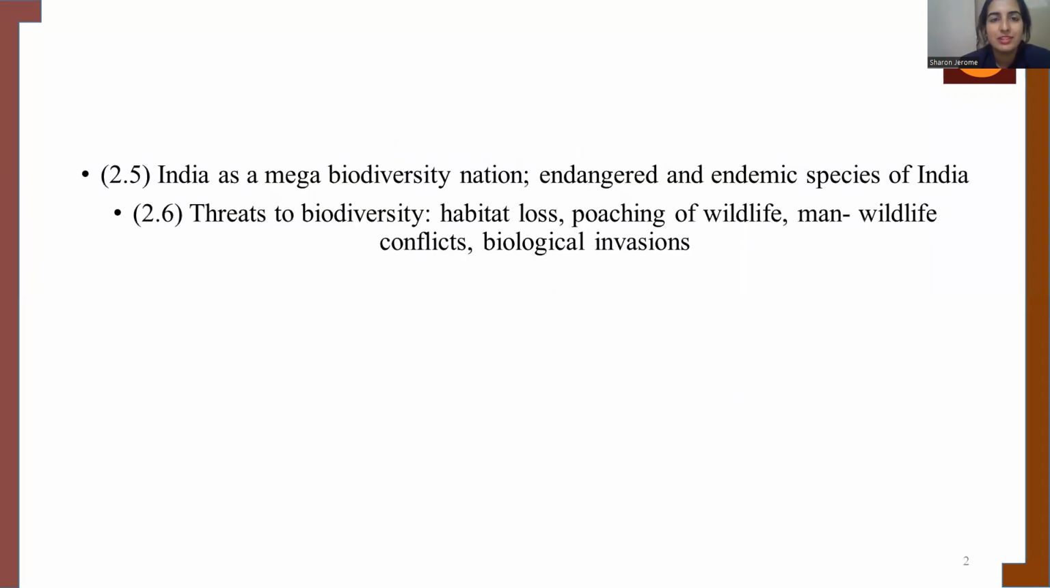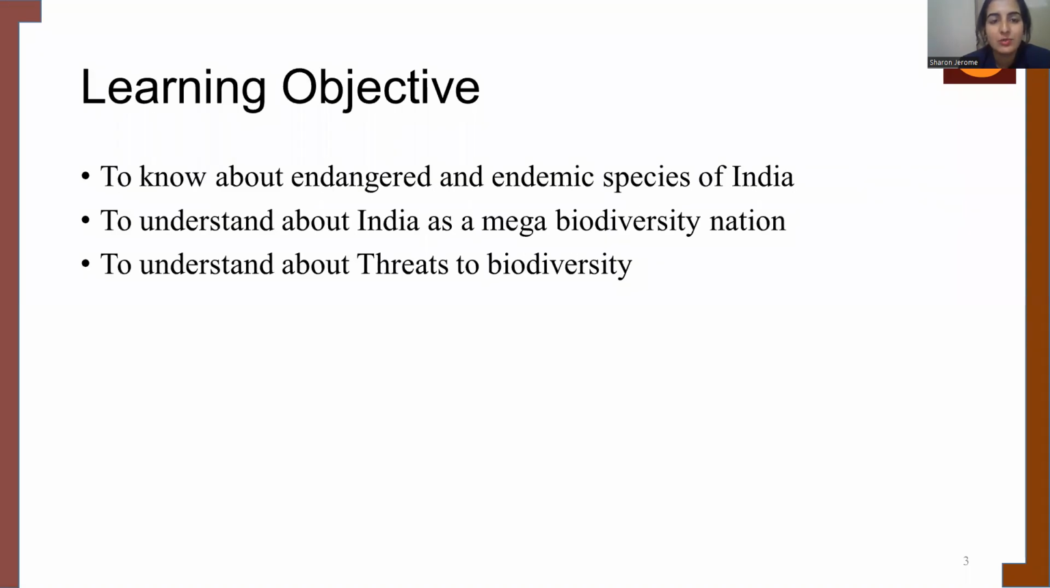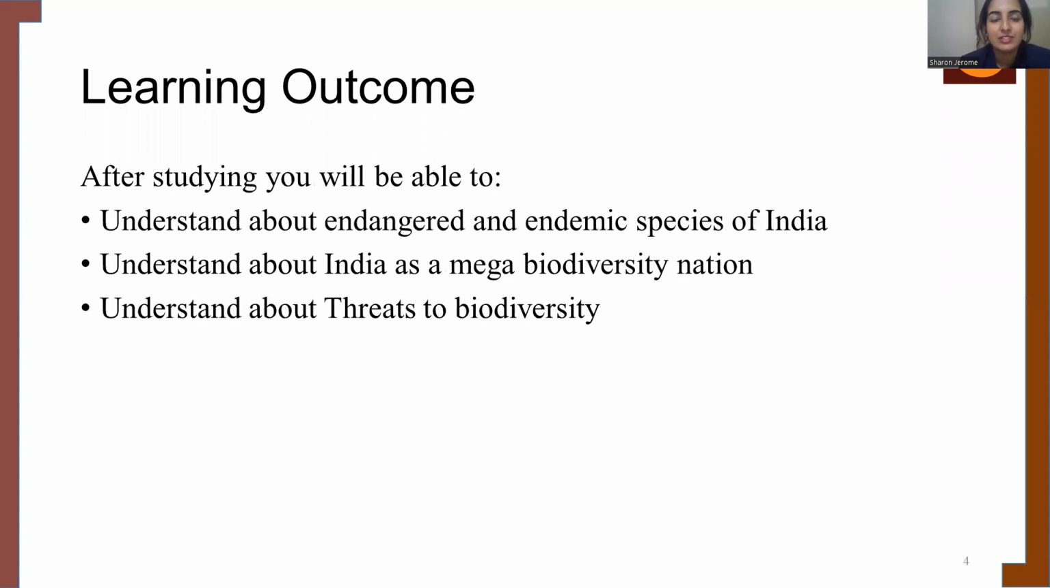In this session, we'll be looking into India as a mega biodiversity nation and the threats and reasons of biodiversity loss. The learning objectives of this session will be to know about what are endangered and endemic species of India, to understand about India as a mega biodiversity nation, as well as to understand about the threats of biodiversity. After the session, you'll be able to understand about endangered and endemic species of India, about India as a mega biodiversity nation, as well as the threats of biodiversity.